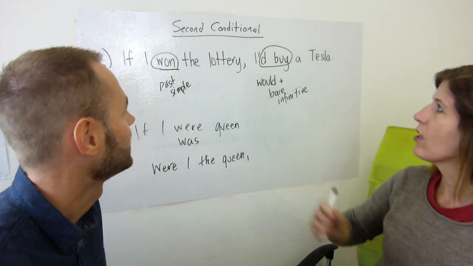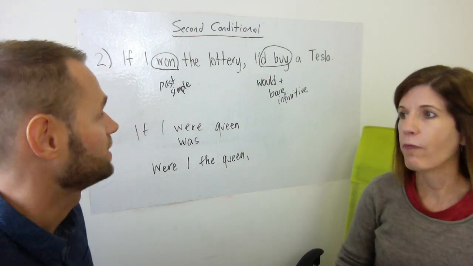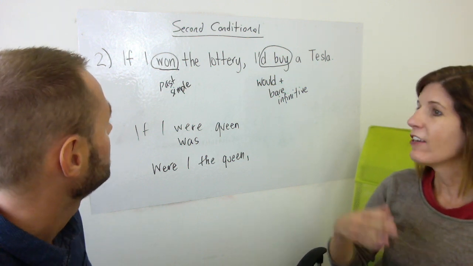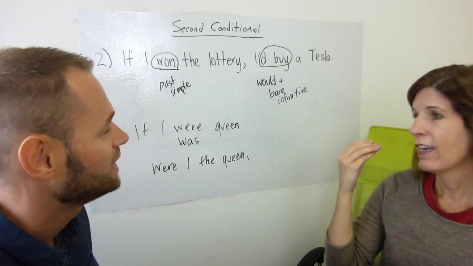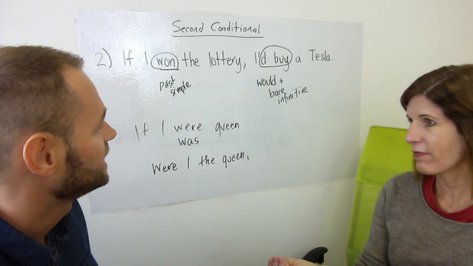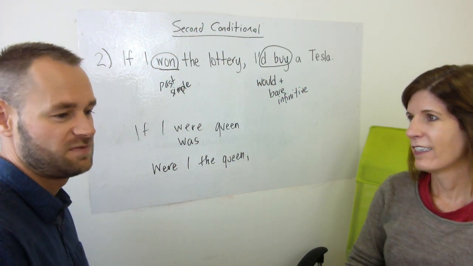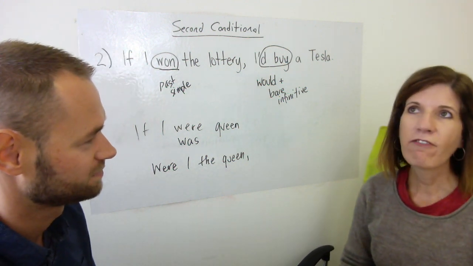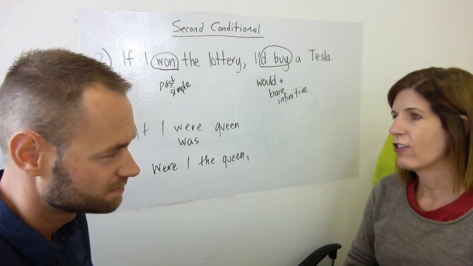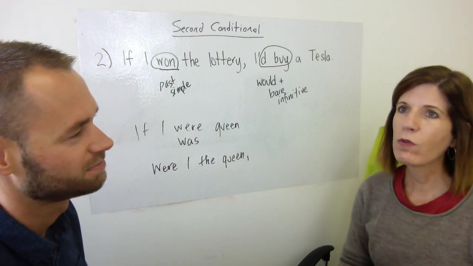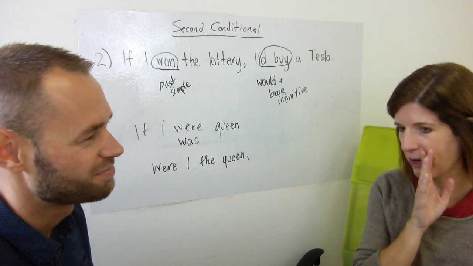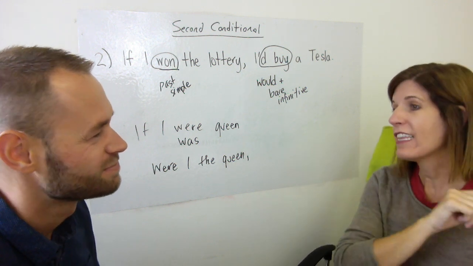So it goes like this. We'll start with our sample sentence here. So, if I won the lottery, I'd buy a Tesla. Okay. And now you say, if I bought a Tesla, I'd invest in additional equipment. If I invested in additional equipment, I would buy, now you know I know nothing about cars, a really loud stereo.